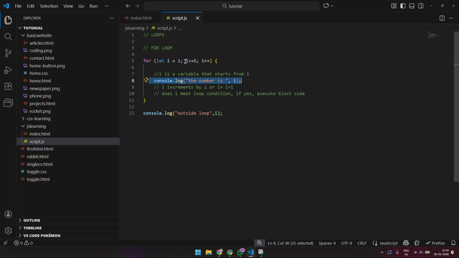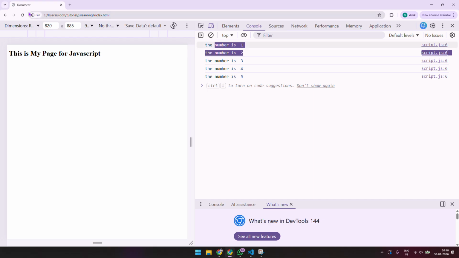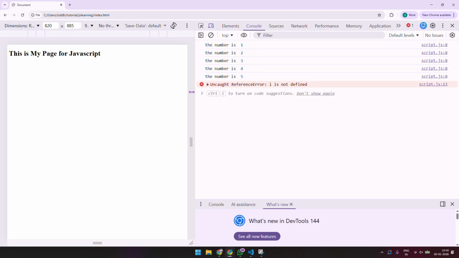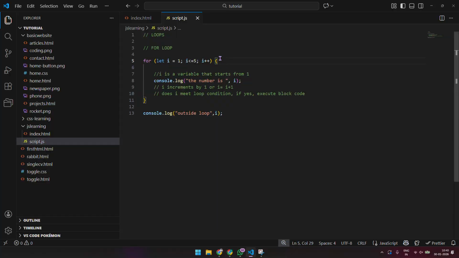If the condition is not met, then it comes to this line. So if I reload this, uncaught error, i is not defined. Oh, okay. So let's do this, because we don't have i outside. Let's say let i equals 1.